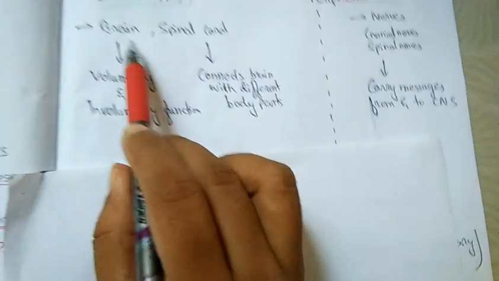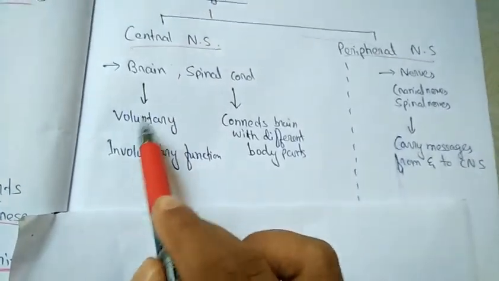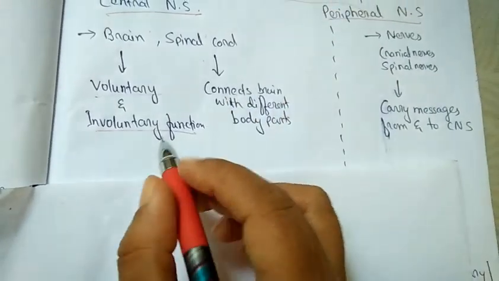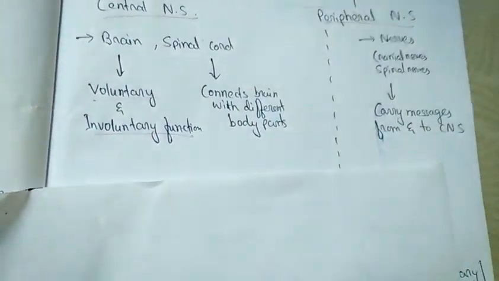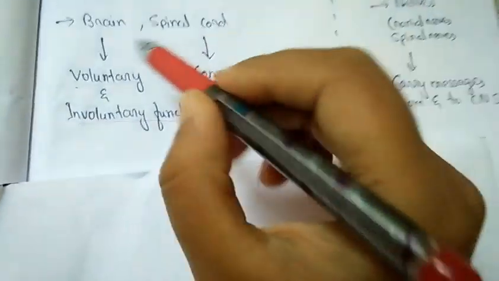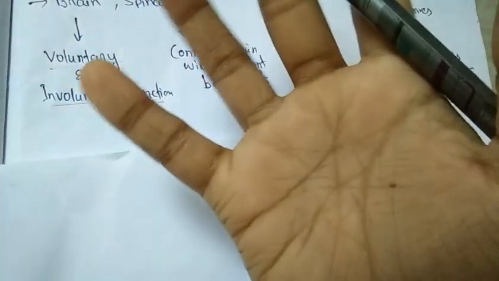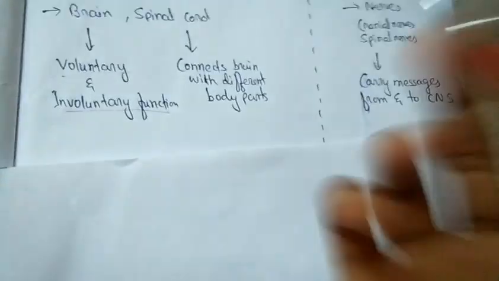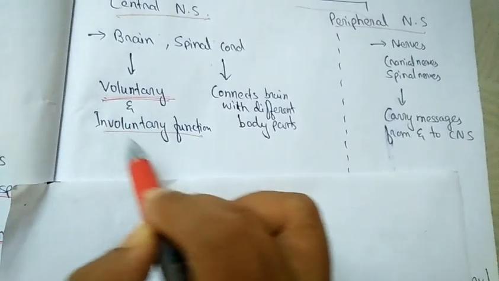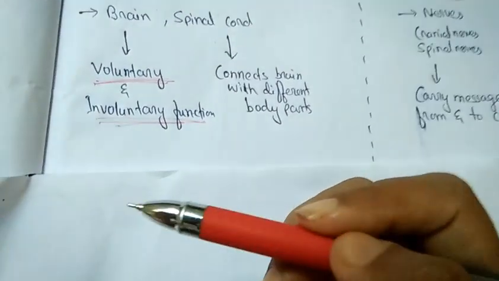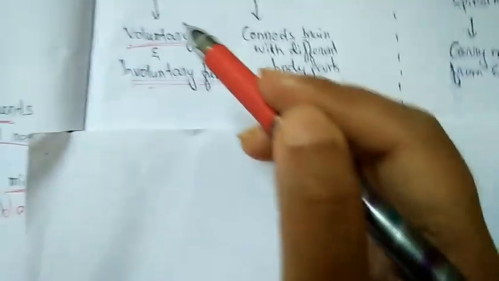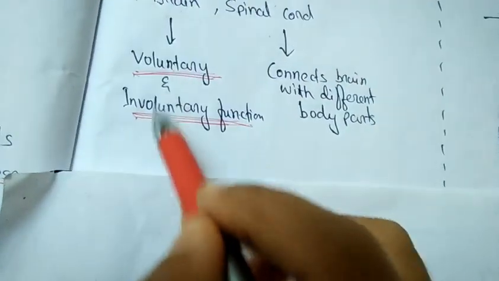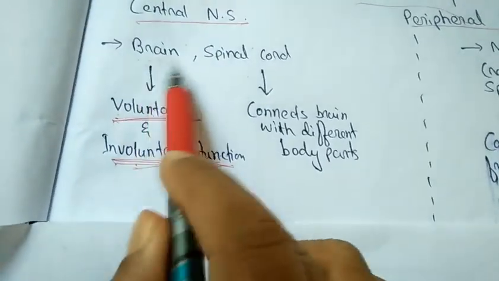The brain controls both voluntary and involuntary functions. What are voluntary and involuntary functions? Voluntary means, suppose, I'm picking up my hand, picking up my leg, or you are working out in the gym. All these are voluntary functions. Involuntary functions are the functions and processes going on in our body, like beating of the heart, metabolism, digestion. All these are involuntary functions. Both kinds of functions are controlled by the brain.